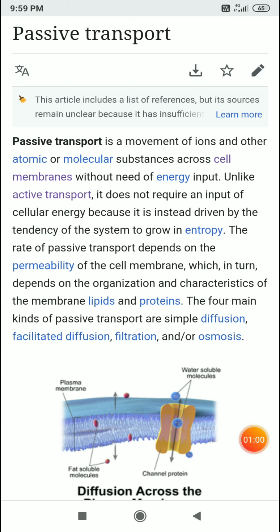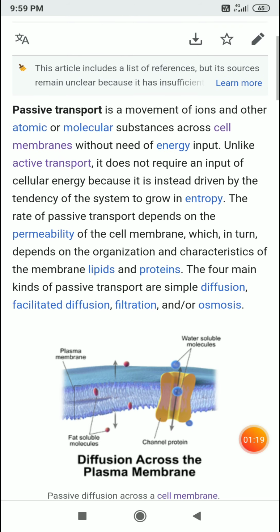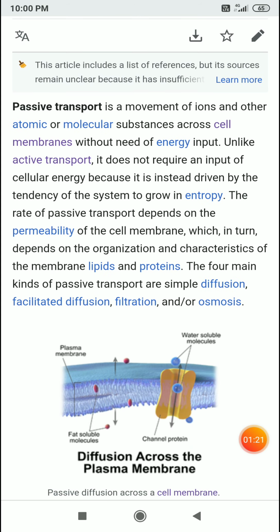The rate of passive transport depends on the permeability of the cell membrane, which in turn depends on the organization and characteristics of the membrane lipids and proteins. There are four main kinds of passive transport: simple diffusion, facilitated diffusion, filtration and osmosis.